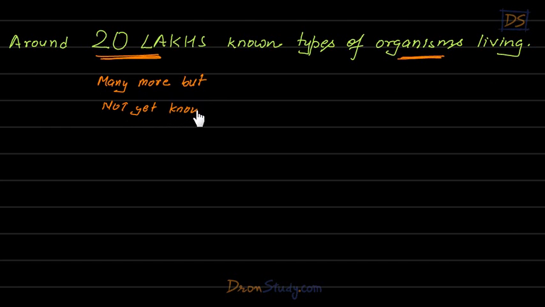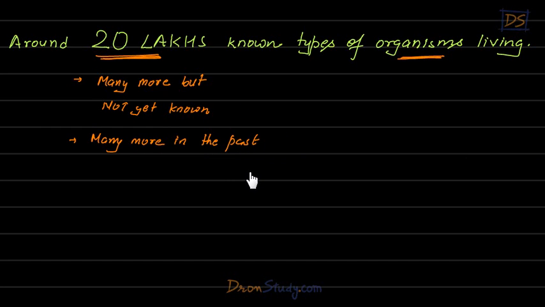So basically, these 20 lakhs are the known varieties of living organisms on earth. There may be many more which we still don't know of. And students, also remember that there were many more types of living organisms in the past, but they no more exist on earth. For example, dinosaurs, students.